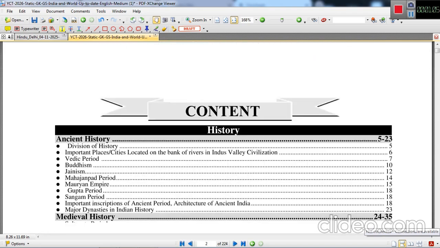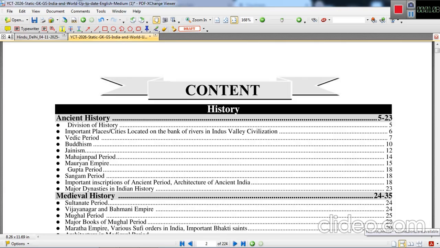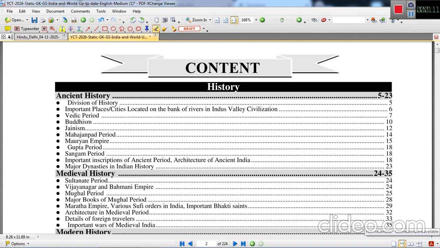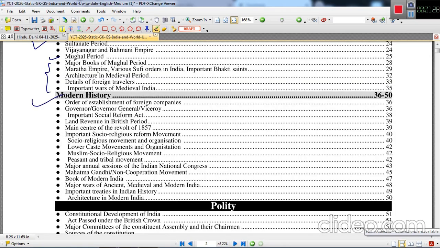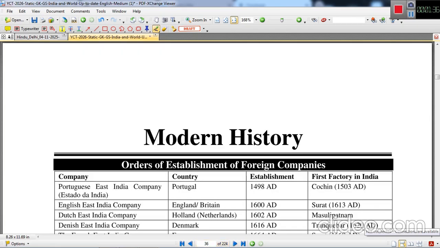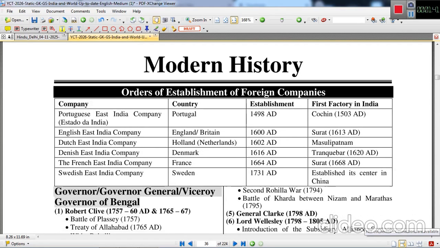If we talk about the content of this book, I have already covered ancient history in a master video, and I have also covered the Sultanate period and Mughal period. Later portions will be covered later. Today we are going to cover modern history. So let's go to the target page of modern history, page 36. Okay, we are on the target page. We will start with the order of establishment of foreign companies.